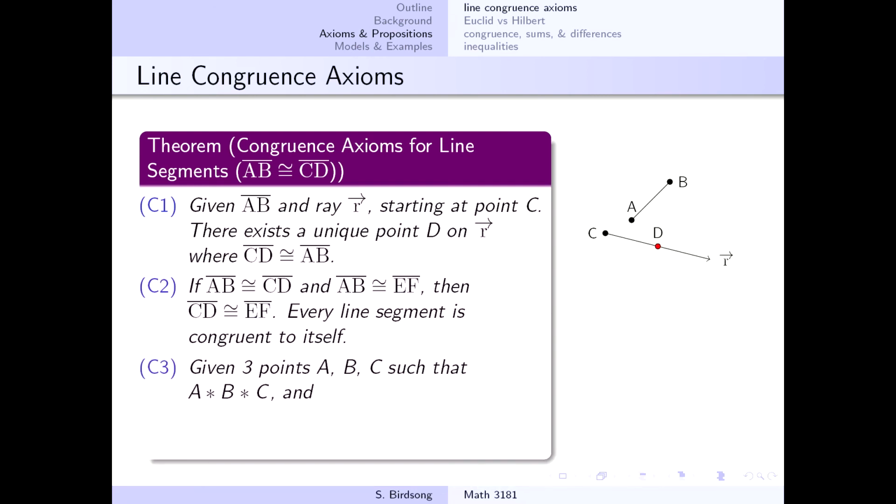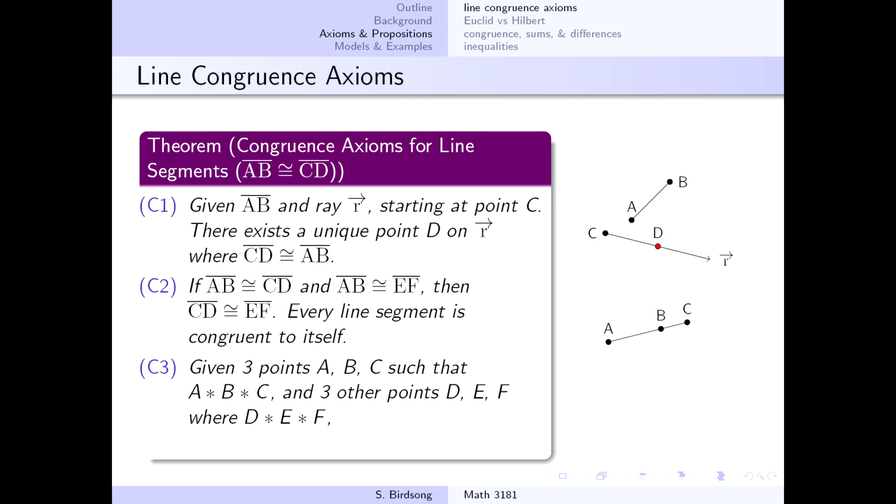Now the third congruence axiom is phrased a little bit differently, because you have to have betweenness defined in your model in order for the third congruence axiom to even have a potential of existing. Suppose you've got these three points A, B, and C, where B is between A and C. Notice what that tells us from our betweenness axiom: these three points are all different points and they're all on the same line.